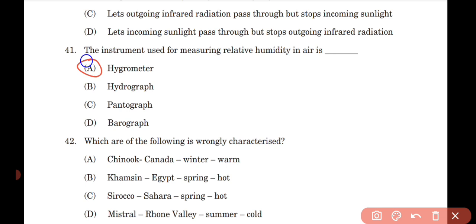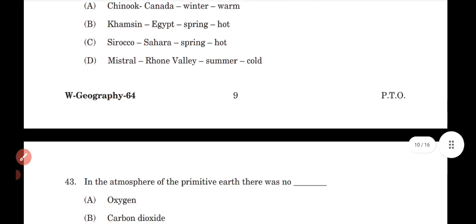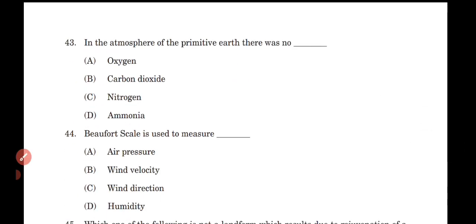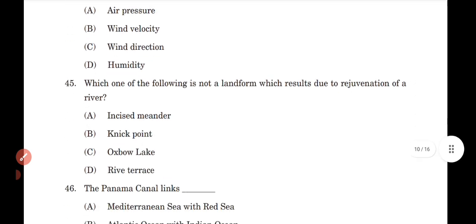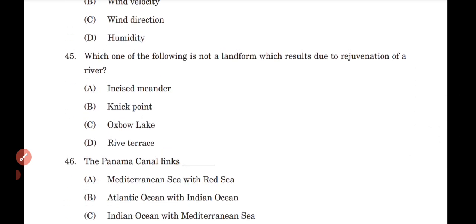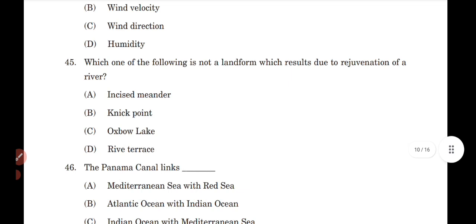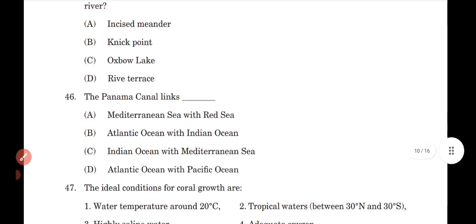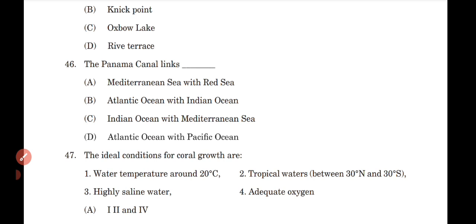Which of the following is wrongly characterized? Option D. In atmosphere of the primitive Earth there is no oxygen. Beaufort scale is used to measure air pressure. Which one of the following is not a landform which results due to rejuvenation of a river? Option C. The Panama Canal links, option D.